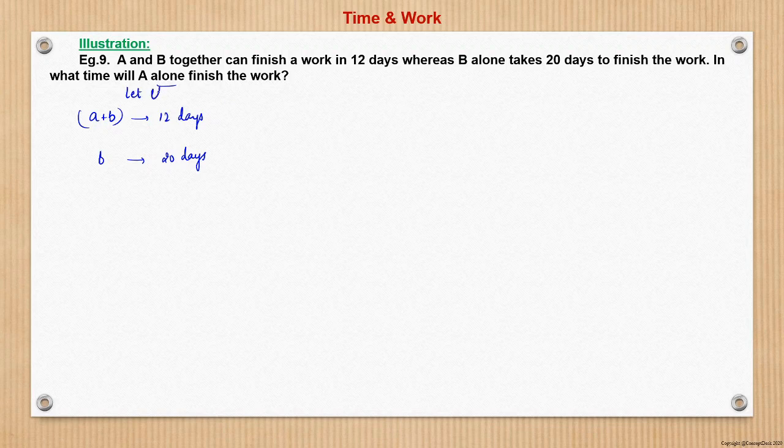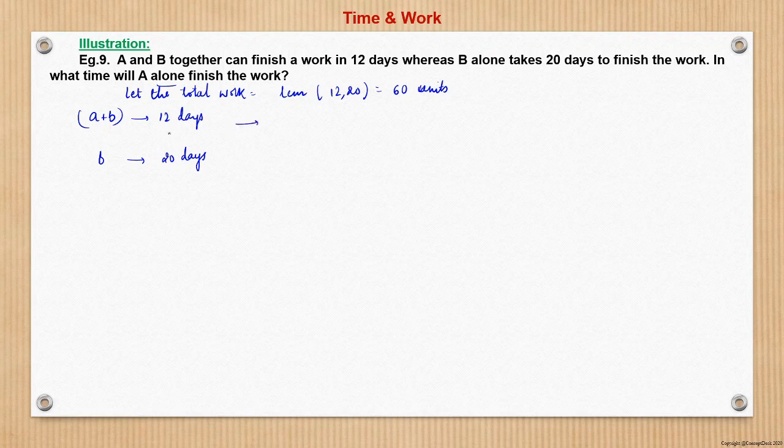So let the total work be the LCM of 12 and 20, which is 60 units, right?